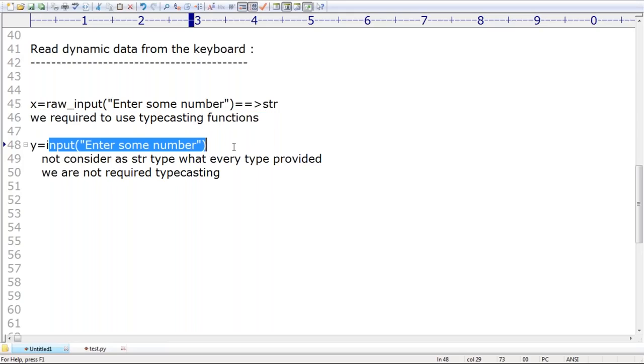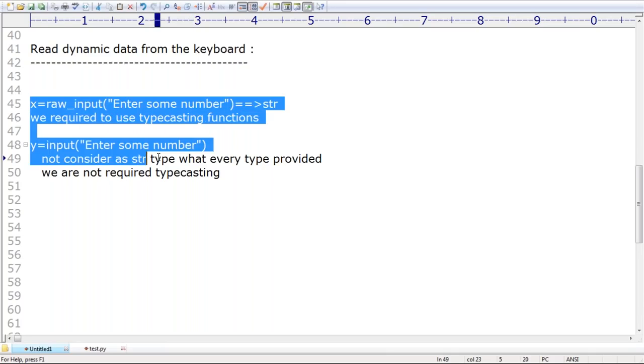But in the case of input, sir, it's not str type. Whatever type you provide, if you provide int type, then automatically it is treated as int only. If you provide str type, it is treated as str type. We are not required to perform typecasting. Clear? Are you able to understand? Some people are going to feel, sir is telling the opposite. Even in the last example, he did some typecasting. Yes, these doubts are there in your mind. Just listen for 1 minute. Sir, this is the story